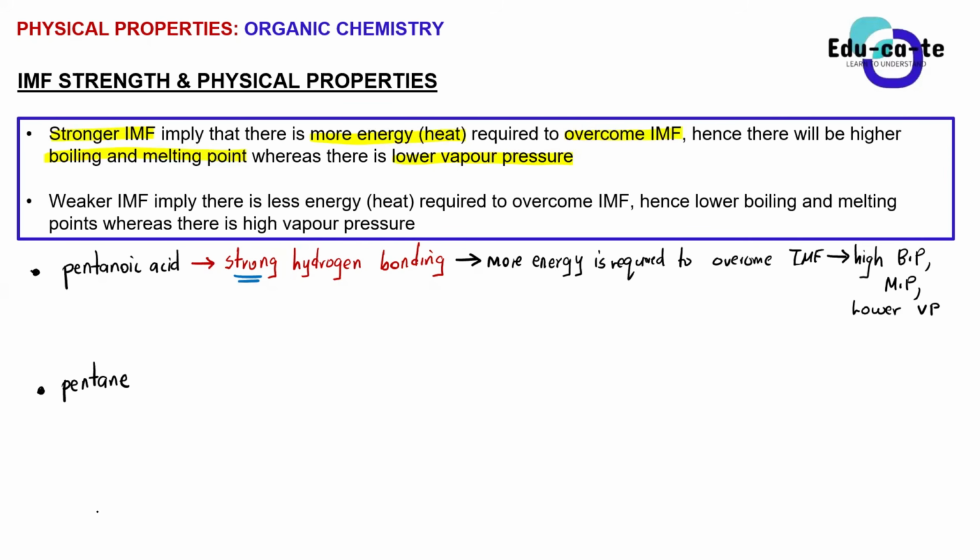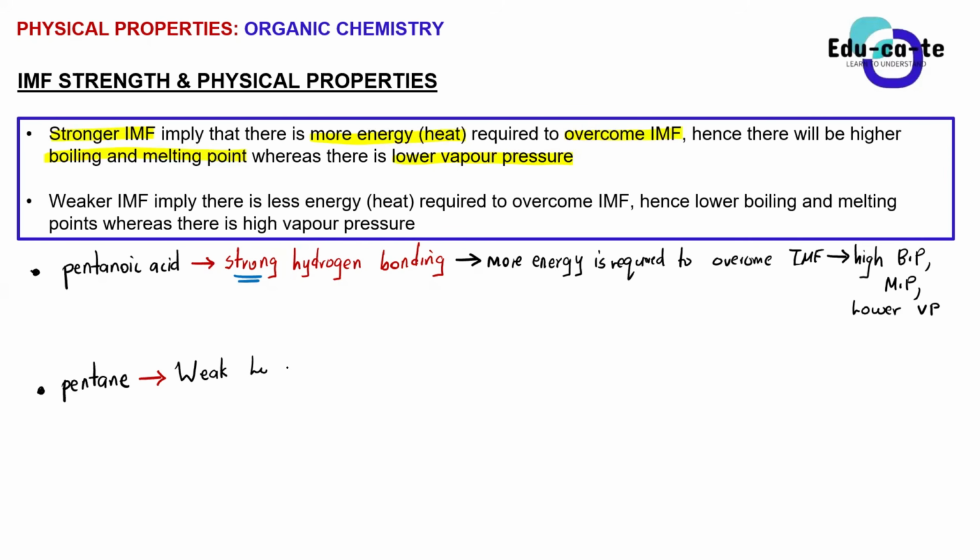Okay, let's talk about pentane, guys. When we talk about pentane, what intermolecular forces does it have? London forces. Yes, weak London forces. The emphasis is on weak, guys. If you just say London forces, it's trouble. So it's weak London forces.